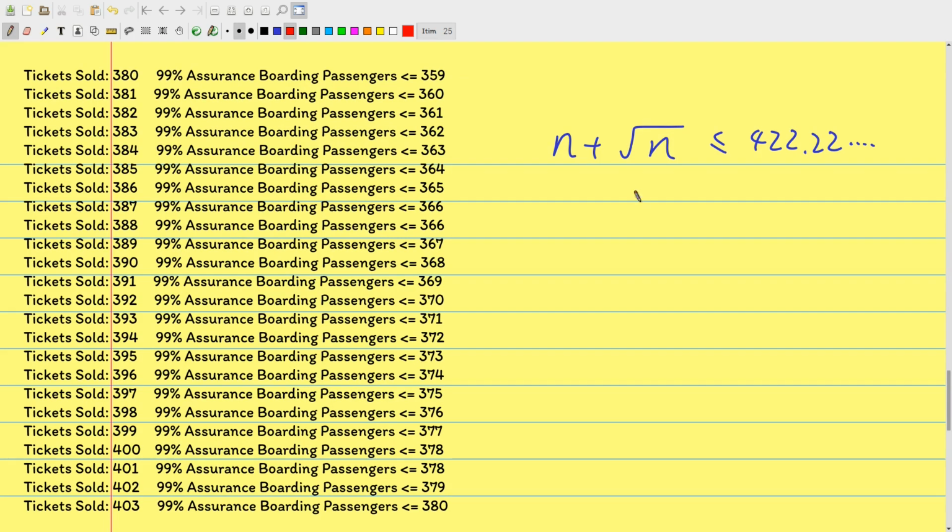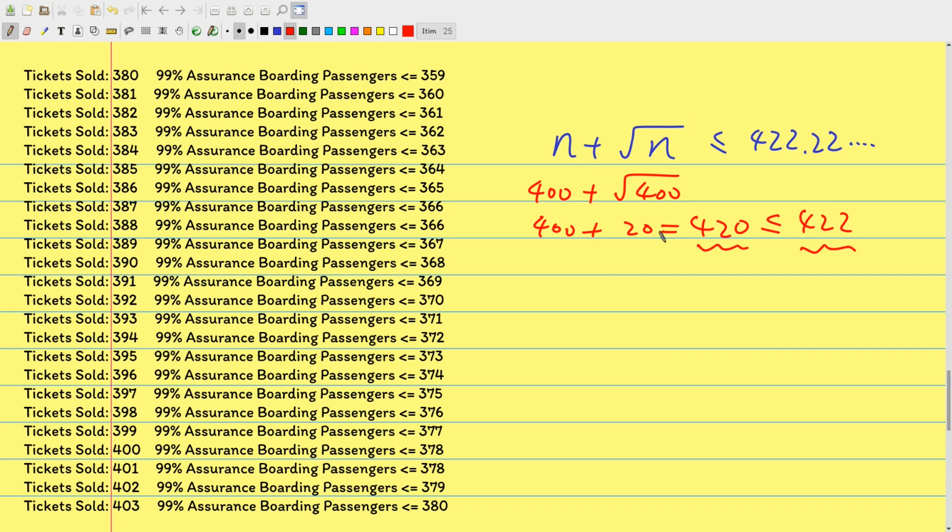So let's try 400. We just manually calculate it. We sell 400 tickets. The root of 400 equals 20. 400 plus 20 equals 420. It's still less than 422, right? So we're still good.